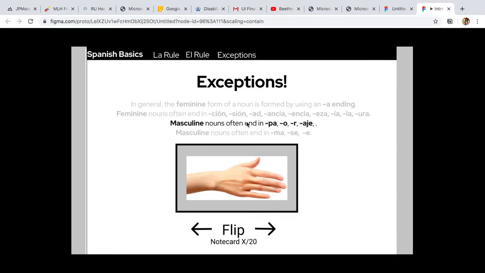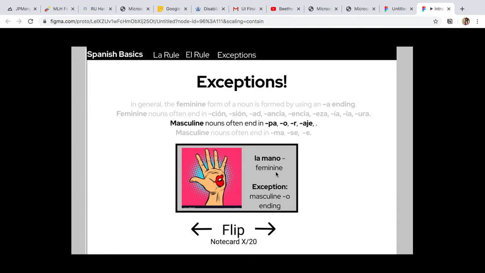So the masculine nouns often end in -pa or -aje. So la mano, the hand, is feminine, an exception to the masculine o ending.